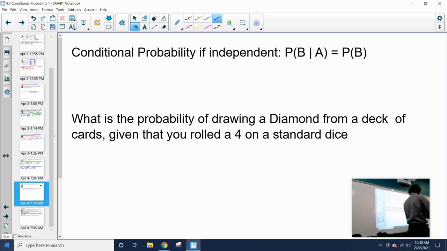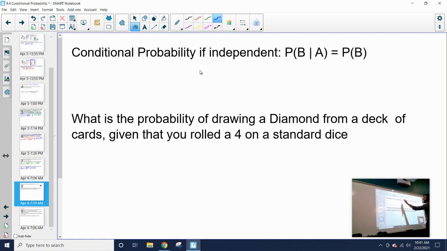All right. We got two last things we're talking about. So conditional probability if the events are independent. If we have two independent events, how do we calculate conditional probability? Once again, independent events do not affect each other. Like if I roll a dice and it lands on 6, what's the probability of having it snow outside? Well, obviously my dice roll is not affecting the snow. So how is that going to affect conditional probability?